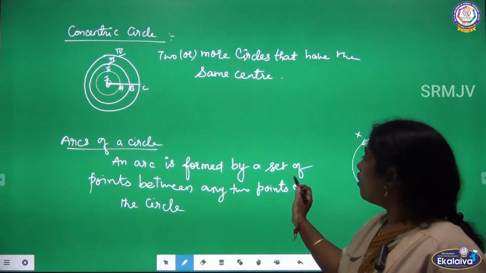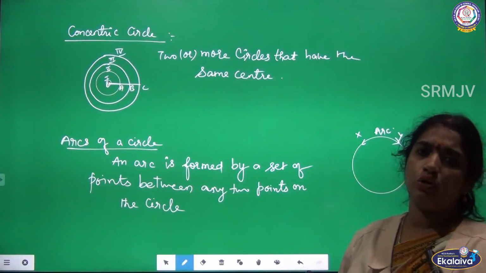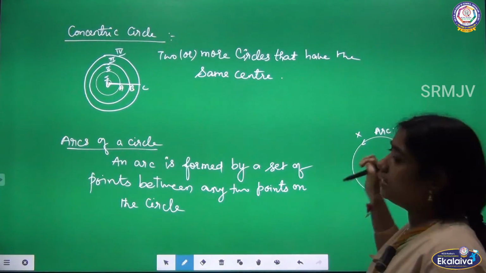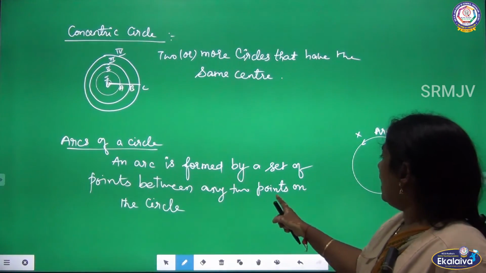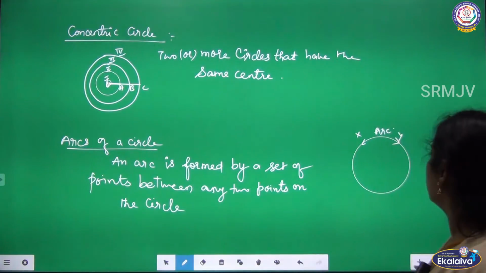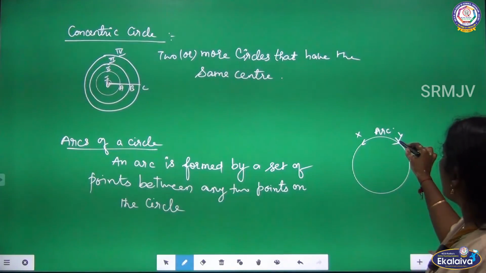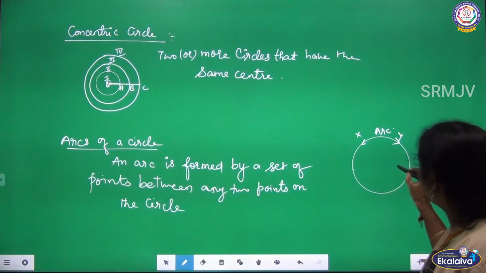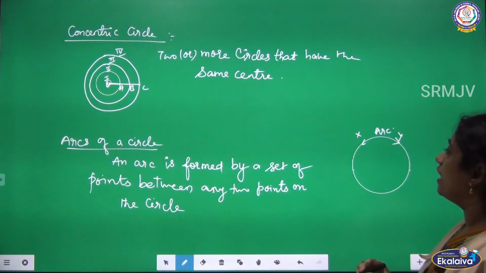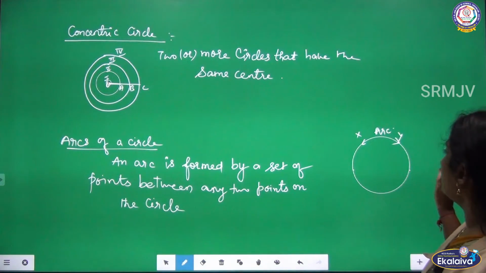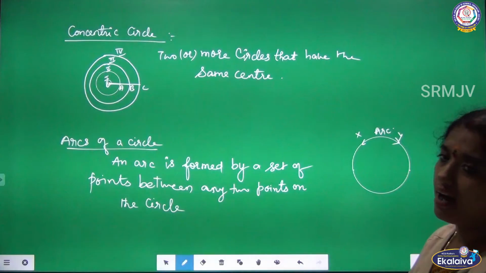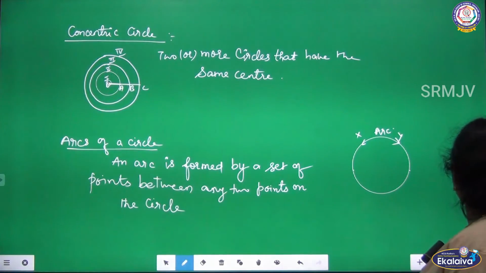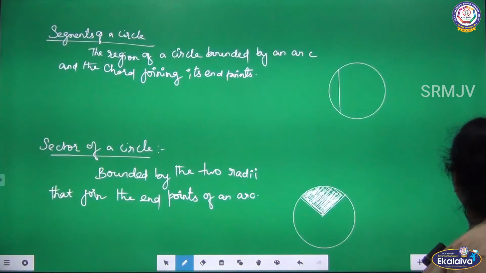Okay. Arc. What is the arc of a circle? An arc is formed by the set of two points on the boundary of the circle. You can choose any two points on the circle. See, listen, this is the arc. You can choose from here to here also. A set of points between any two points on the circle is said to be an arc. Okay, children, shall I move on to the next one?